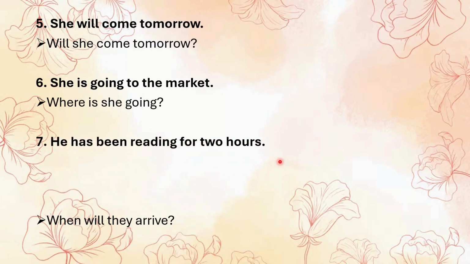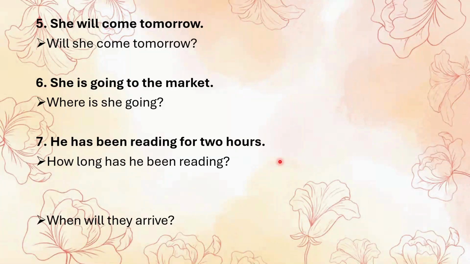Next is "He has been reading for 2 hours." Then the answer is "How long has he been reading?" Explanation: this is present perfect continuous. To ask about duration, what do we use? Of course, how long. Every time we use how long. Has is the helping word here and comes after how long, followed by the subject and the rest of the verb phrase.